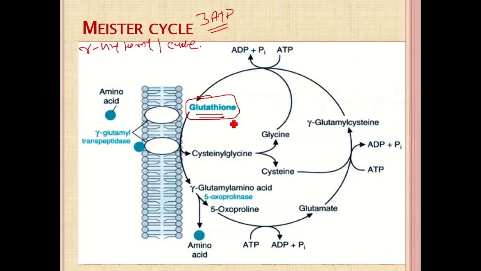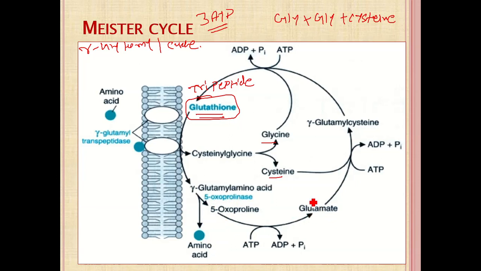Glutathione is a tripeptide. It is mainly made up of glutamic acid, glycine and cysteine. So when an amino acid is transported by glutathione, the glycine and cysteine are removed and the amino acid is absorbed.